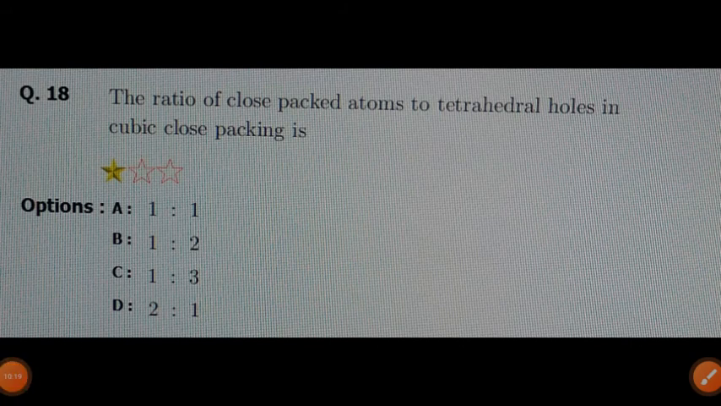Another question: the ratio of close packed atoms to tetrahedral holes in cubic close packing is? Options: A 1:1, B 1:2, C 1:3, and D 2:1. Take these two questions for homework. Solve carefully because these questions are also important in the case of numericals.